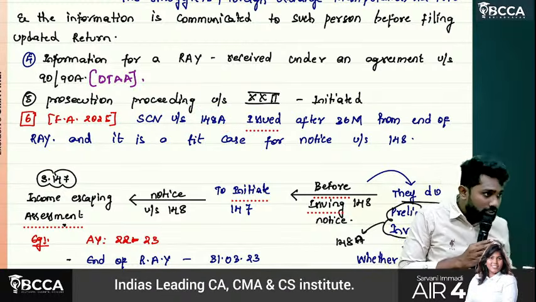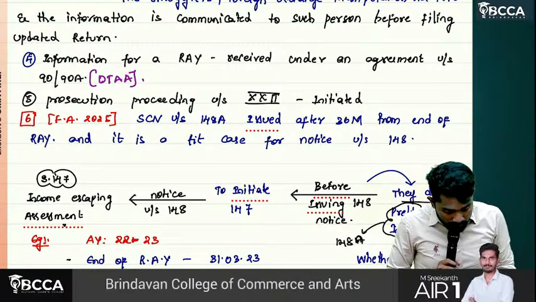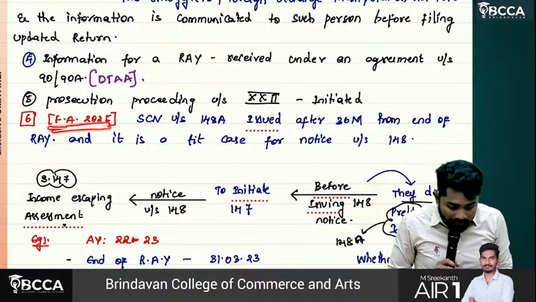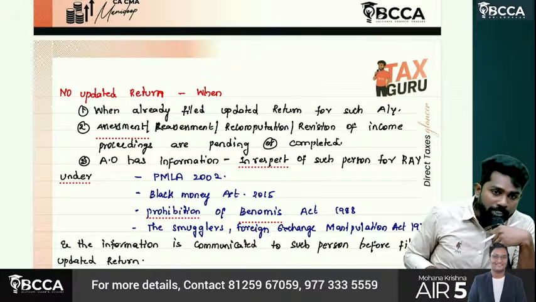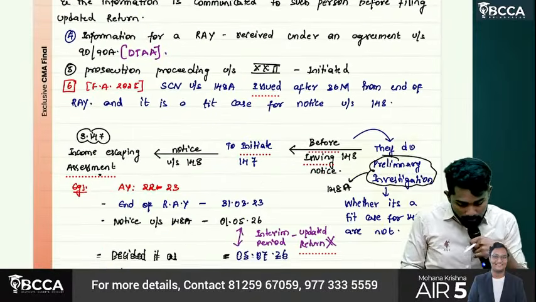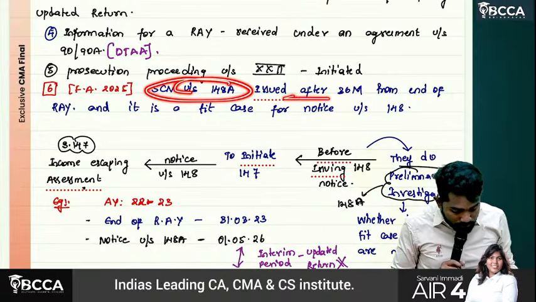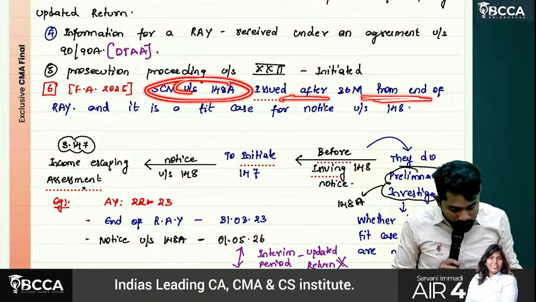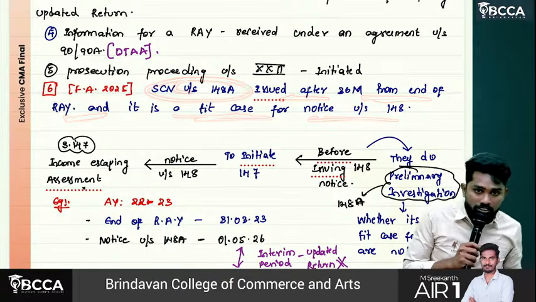Then only you will understand the significance of the amendment. Finance Act 2025 has added a new situation where you cannot go for updated return. This is also important: show cause notice under 148A has been issued after 36 months from the end of the relevant year, and it is a fit case for notice under section 148.